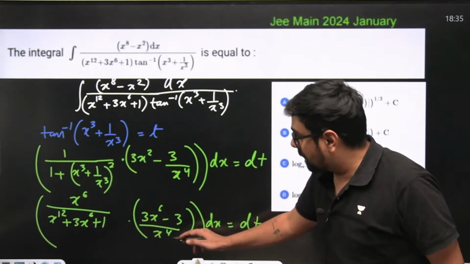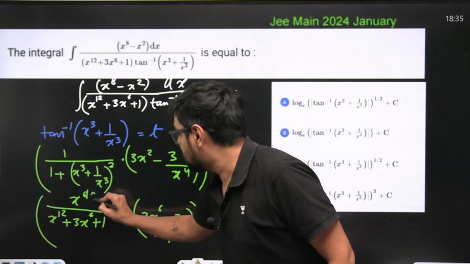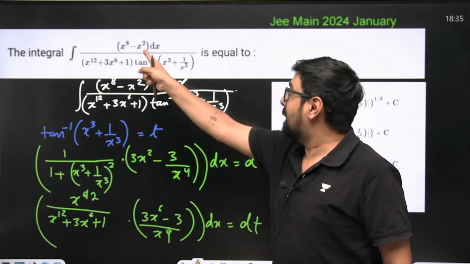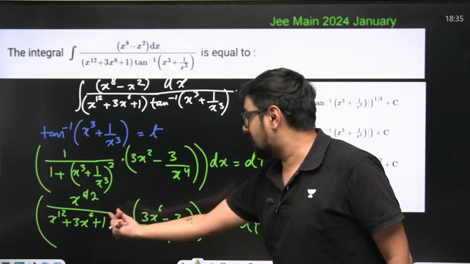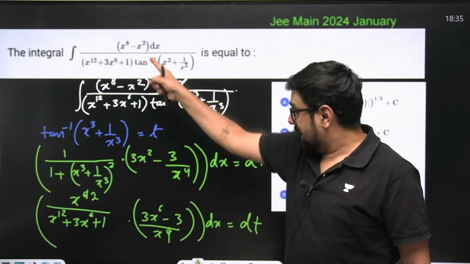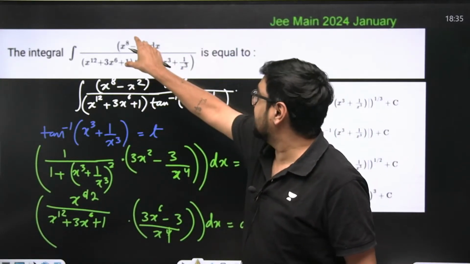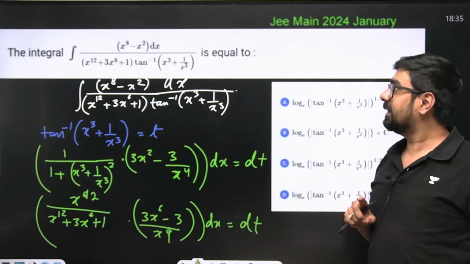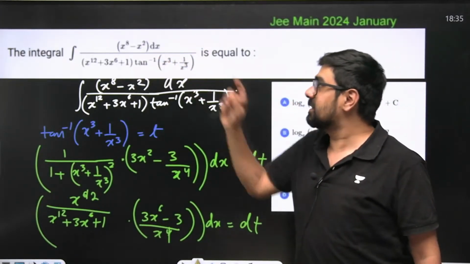See, x to the power 4 will cancel this 2 times. Then x square into x to the power 6 will give us x to the power 8 minus x square. 3 will come out common. So 3 into this entire thing dx is equal to dt. Correct? 3 into this entire thing dx is equal to dt.